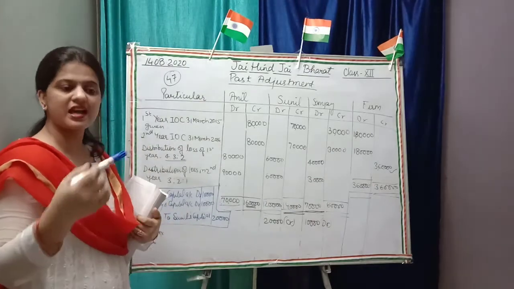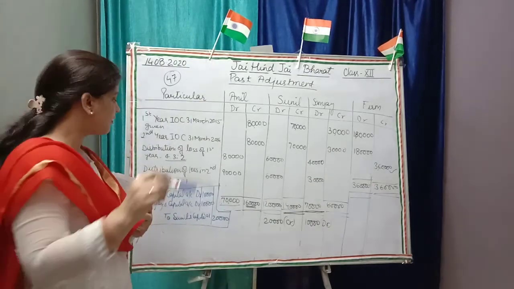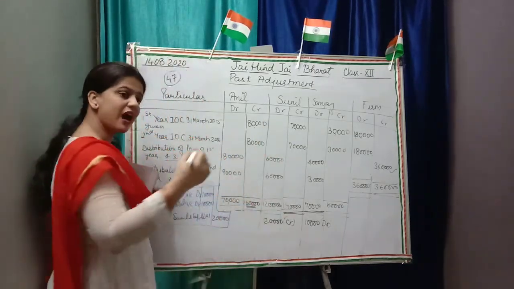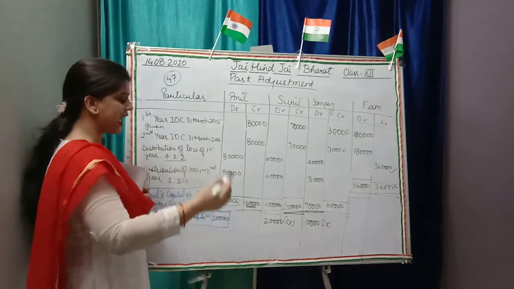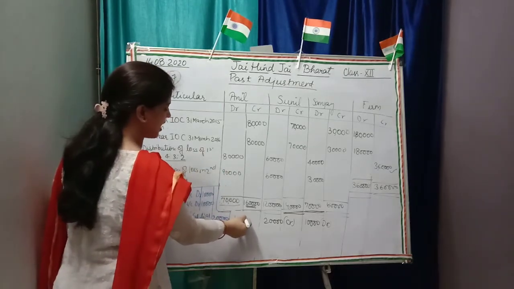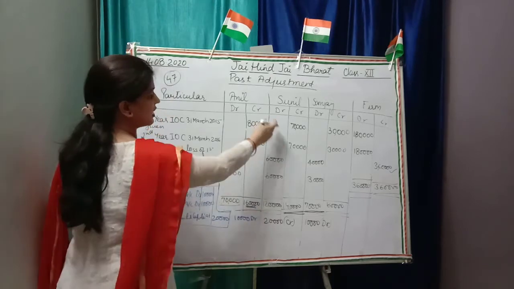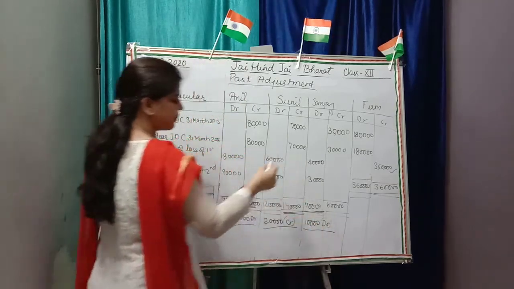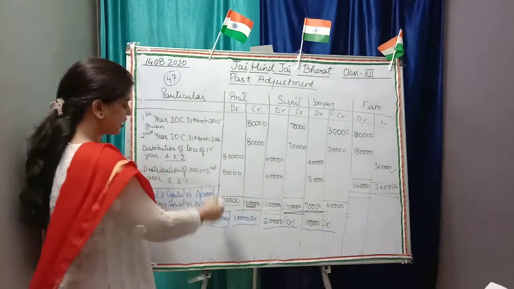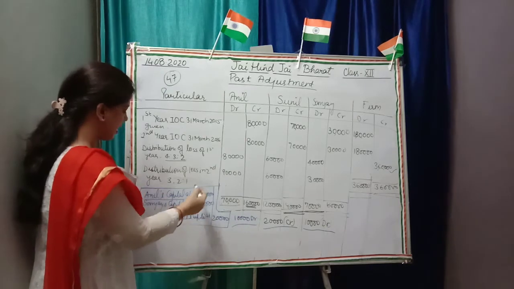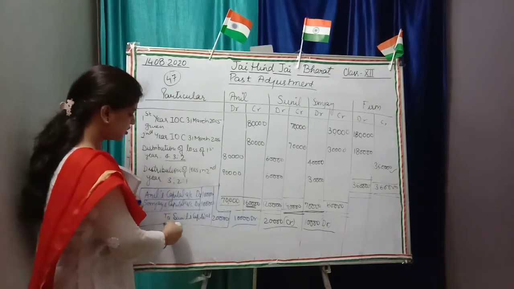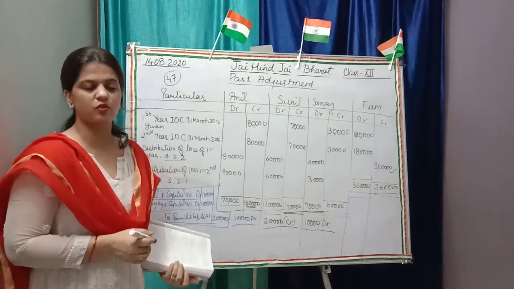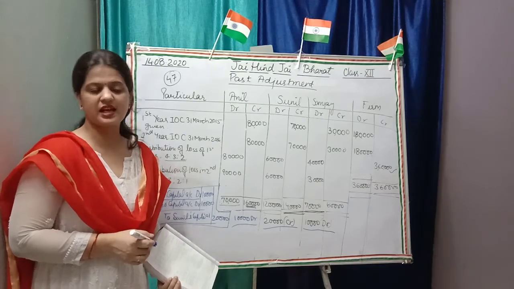According to the next step, step number 3, we have to make the total of each side. Now we have to see where the excess is. Here 10,000 debit balance is excess, here 20,000 credit balance is excess, and here 10,000 debit balance is excess. So the general entry will be Anil's capital account debit, Sanjay's capital account debit, to Sunil's capital account 20,000. Hopefully you have understood this question. If any query is there, you can ask now.